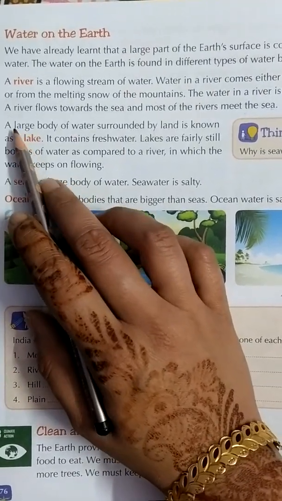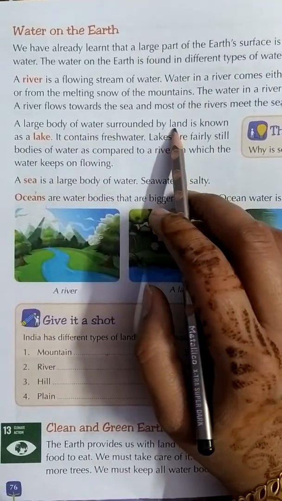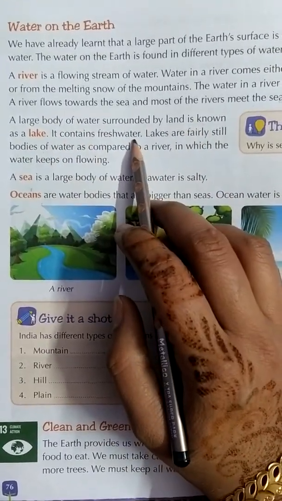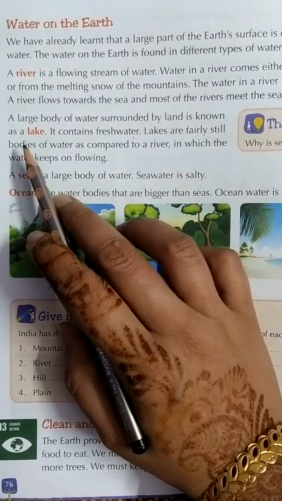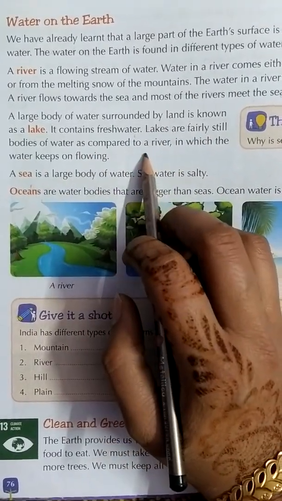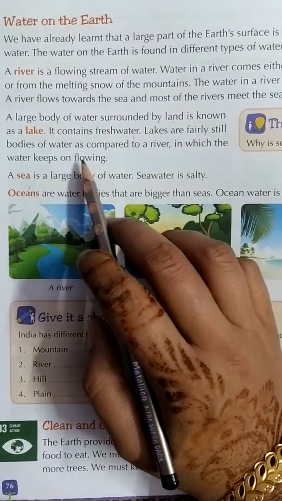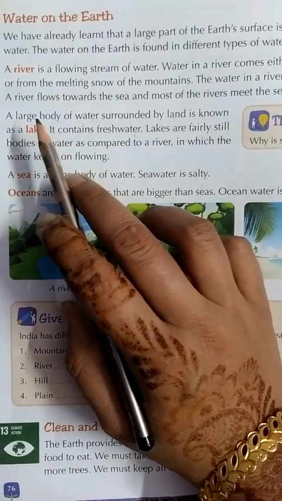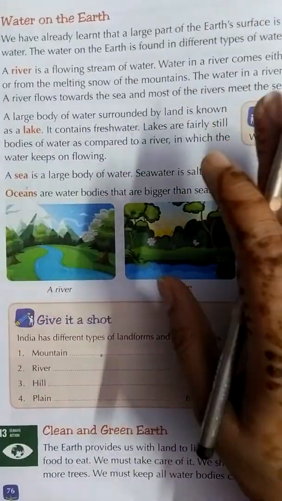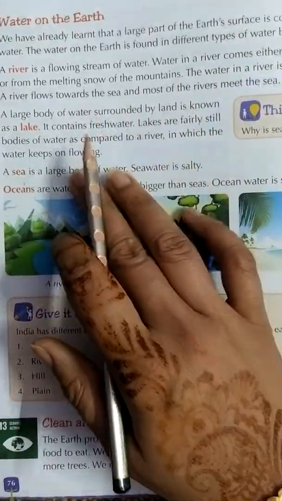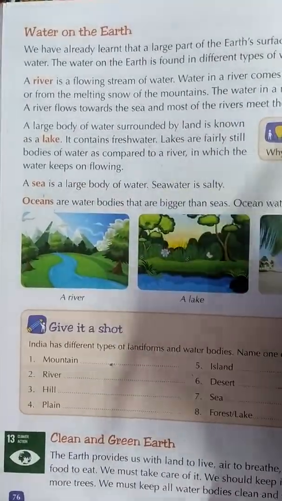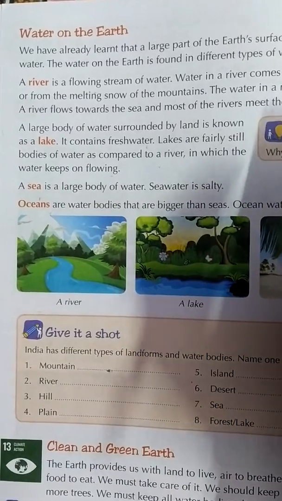See, we are going to read over here. Let us start with lake. A large body of water surrounded by land is known as a lake. It contains fresh water. Lakes are fairly still bodies of water as compared to a river, in which the water keeps on flowing. If you compare lake and river, lakes are somewhat still. They are also flowing, but the flow is not the same as a river. Rivers are flowing at a higher speed. Lakes are somewhat still. But yes, lakes also have fresh water.